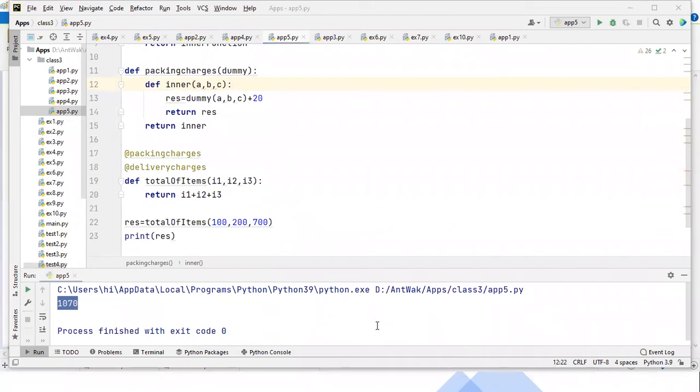Done. Practice it, otherwise you can't get it. The rules I have given you.